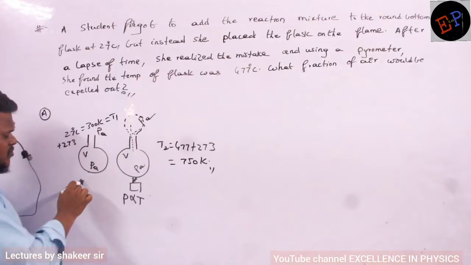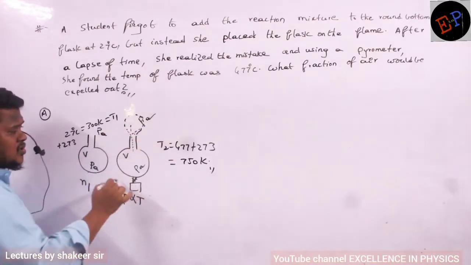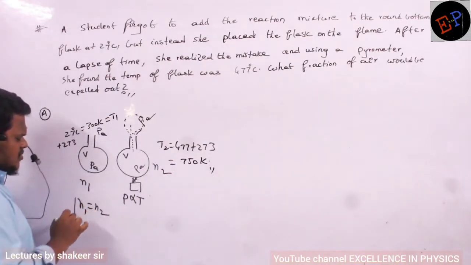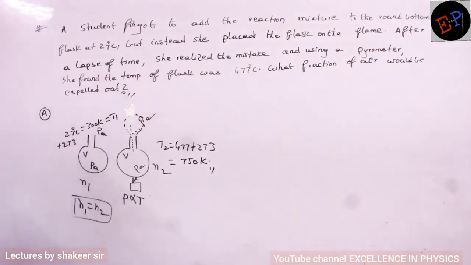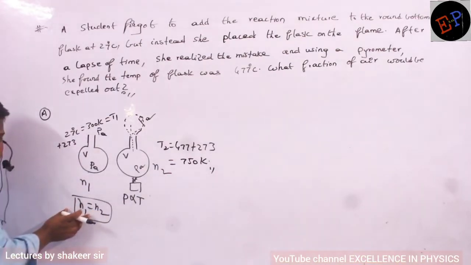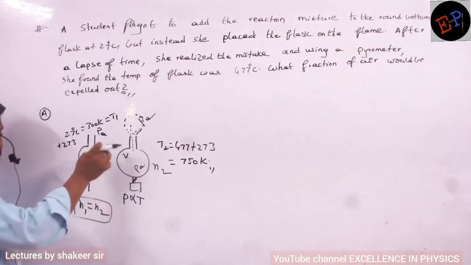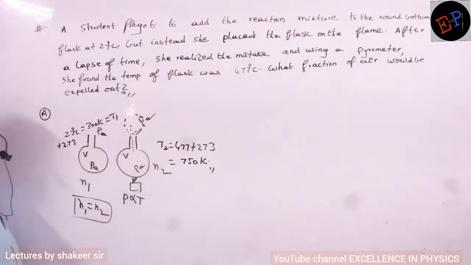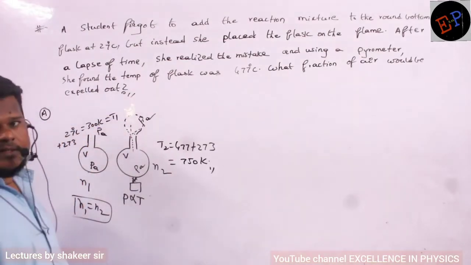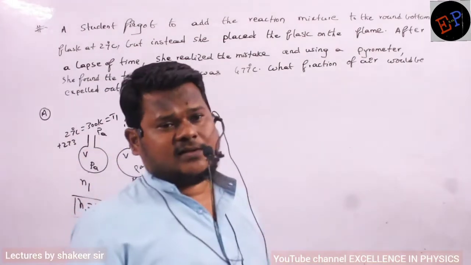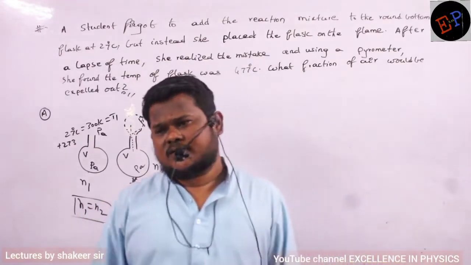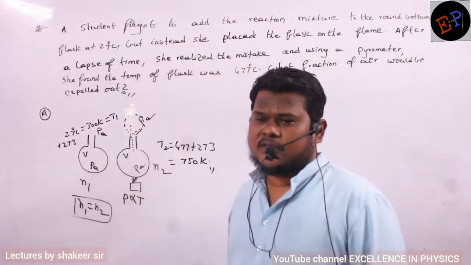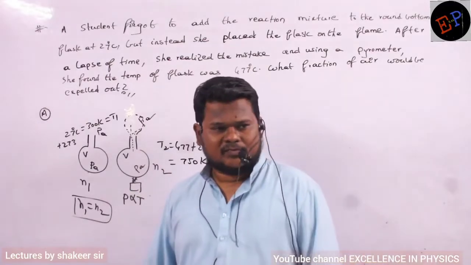So here if the number of moles is N1, and if I take the total system's number of moles to be N2, then definitely I can say N1 and N2 both are the same, no? N1 is not only the gas present inside the container. Some of the gas has gone outside the container also. So that gas also I am taking as a system. The gas which has left the container, that also I am taking to be the system only. So this total I am taking to be one system. The number of moles will remain the same. Are you able to understand?